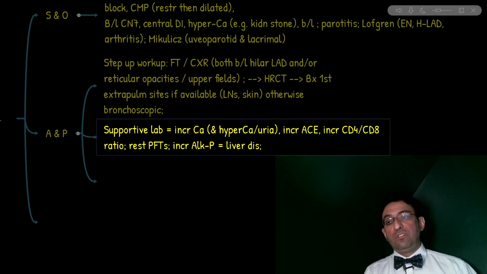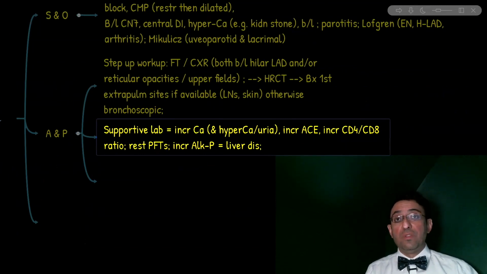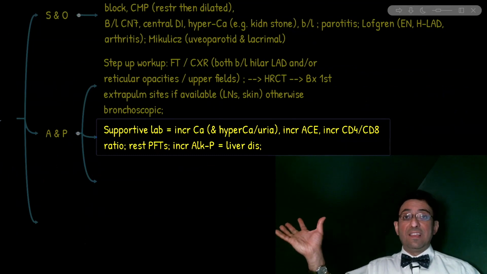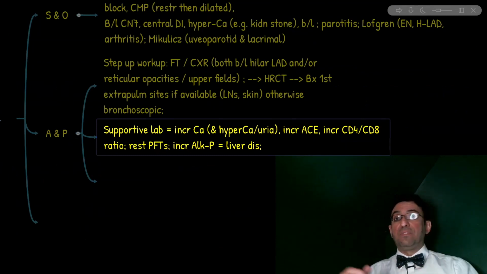I also mentioned, similar to other granulomatous diseases, we have increased CD4 to CD8 plus T cells. What's the test of choice to demonstrate these? That's bronchoalveolar lavage. Now, what are the other tests that hint in favor of sarcoidosis? For example, you find that test in a 30-year-old African American woman. That's increased levels of angiotensin converting enzyme.